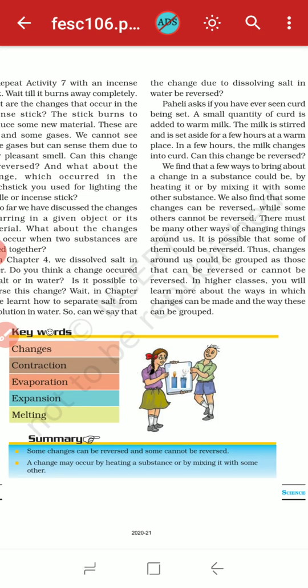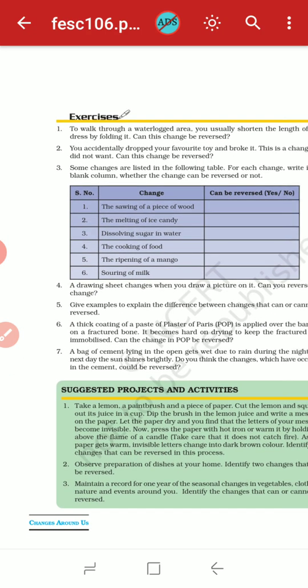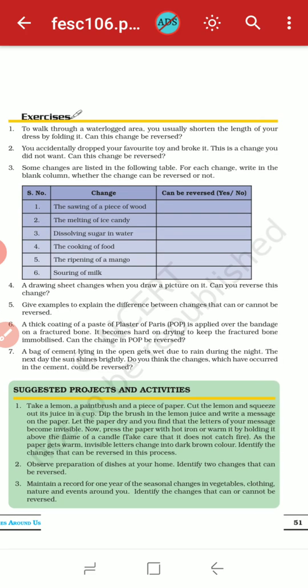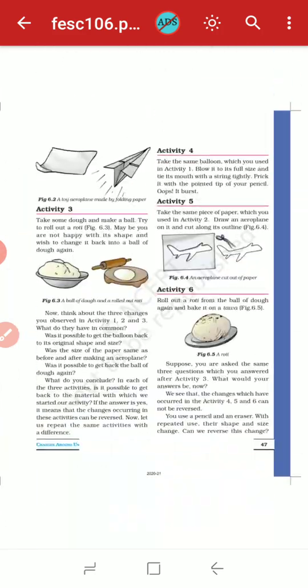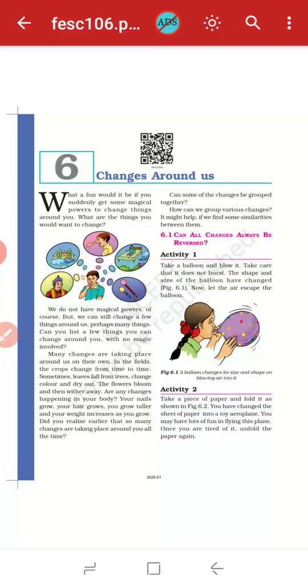So in summary, we have seen that some changes can be reversed and some cannot be reversed. That means reversible changes and irreversible changes. Then a change may occur by heating substances or by mixing them with other substances. And then here we have an exercise that we will discuss afterwards.